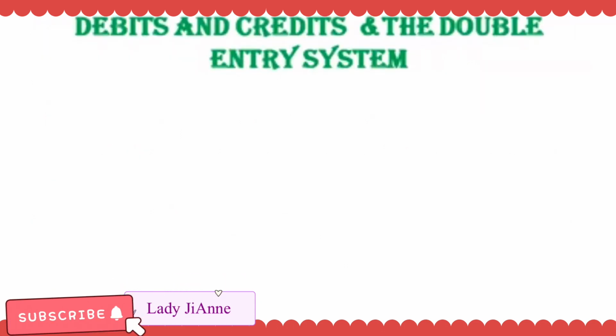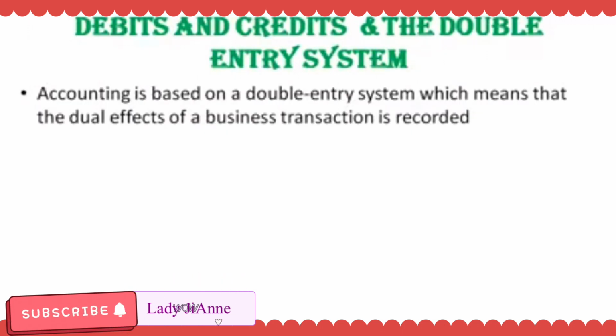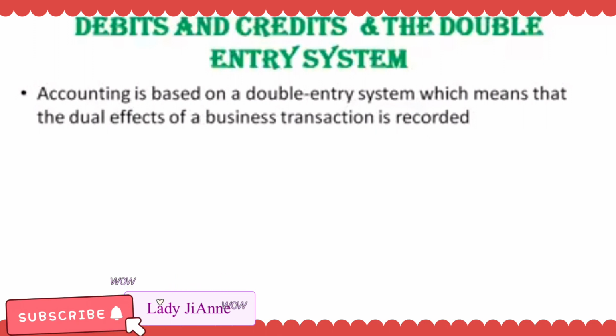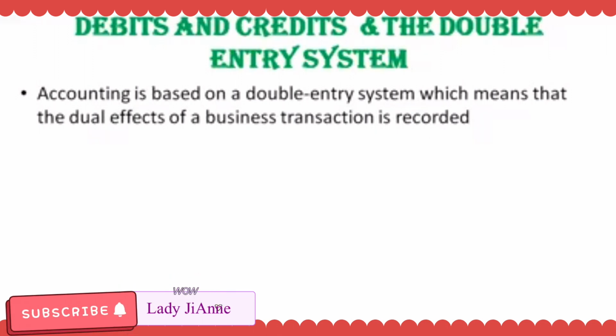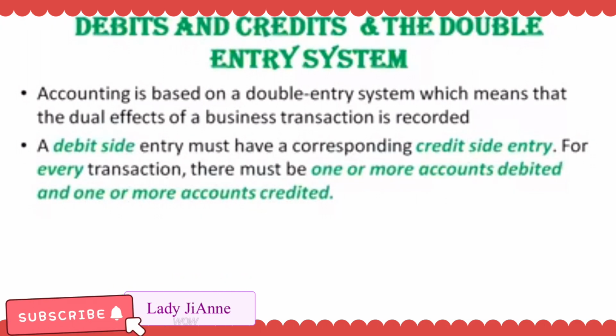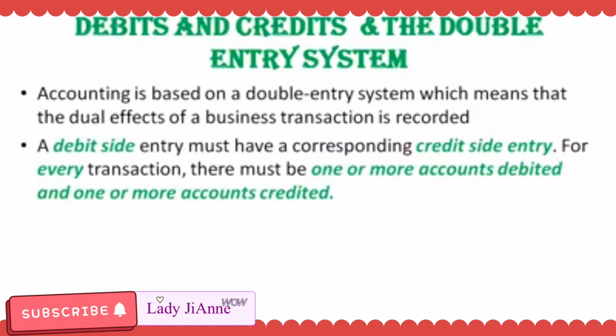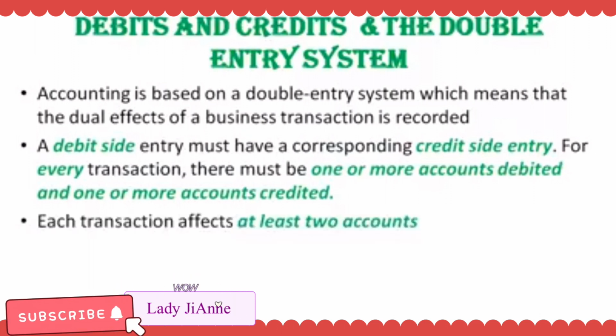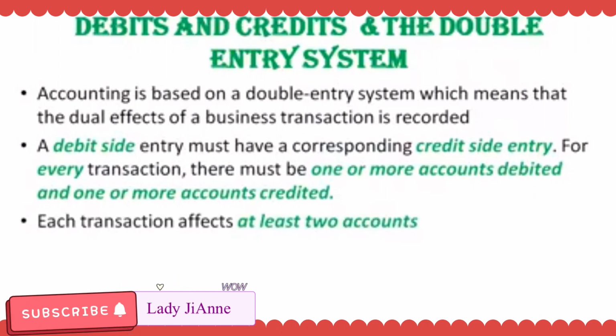So, let us discuss naman debits and credits in the double entry system. Related ba sila? Of course. Accounting is based on a double entry system, which means that the dual effects of a business transaction are recorded. A debit side entry must have a corresponding credit side entry. So for every transaction, there must be one or more accounts debited and one or more accounts credited. Each transaction affects at least two accounts.